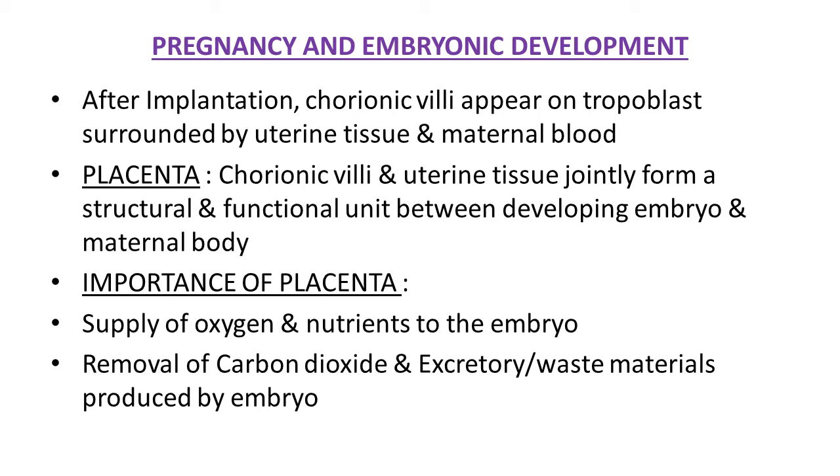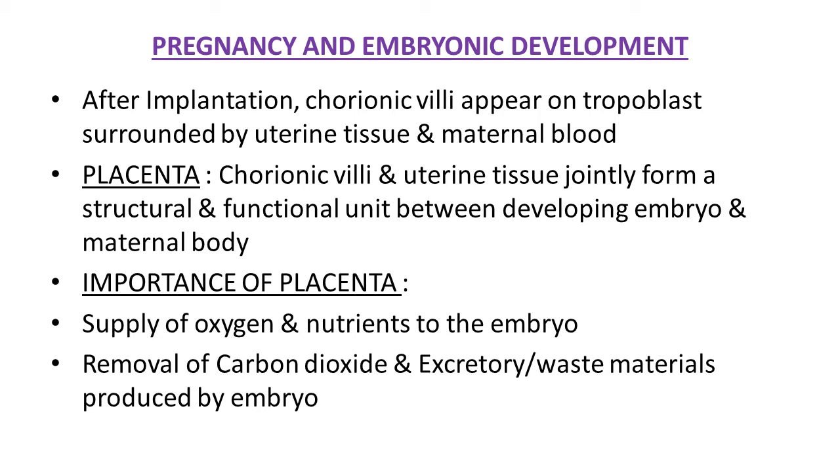Why is it known as a lifeline? Because some important roles of placenta are observed, and that's why it is known as a lifeline. Without placenta, the developing embryo can't survive and further development cannot take place. So, some importance of placenta. This placenta supplies oxygen and nutrients to the developing embryo. The oxygen is required for further development, as well as for nourishment, various types of nutrients are required.